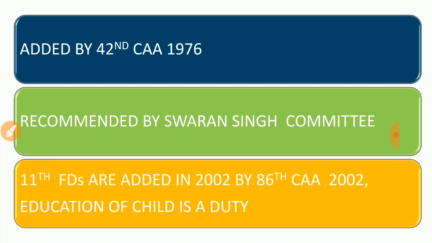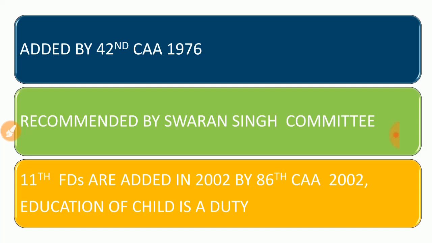Don't forget, in 2002 by the 86th Constitutional Amendment Act, education of a child as a fundamental duty was added as the 11th one. The idea of fundamental duty was added to the Constitution by the 42nd Amendment Act in 1976. So till 1976 we didn't have this fundamental duty part, right?